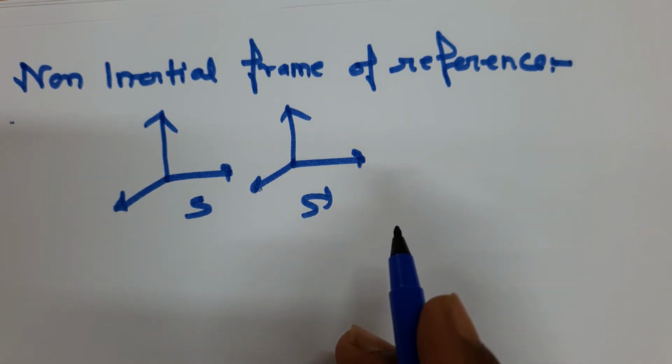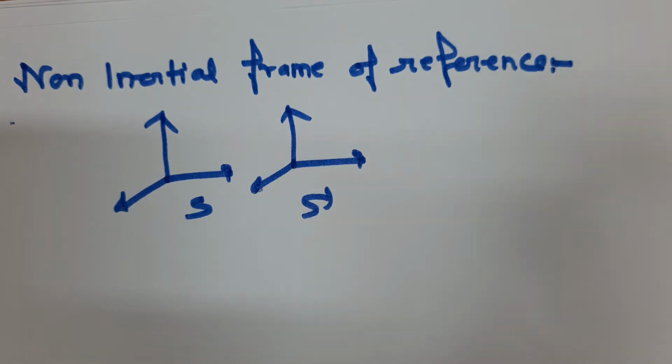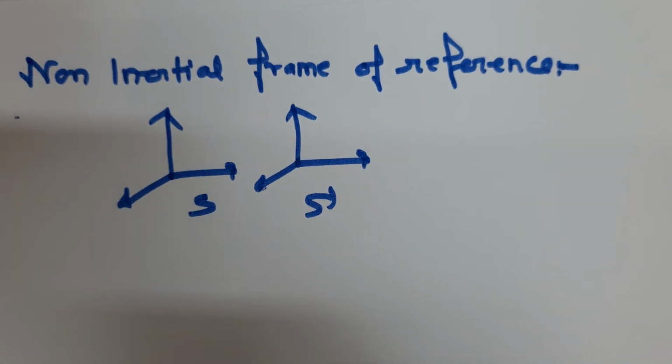The simplest example of a non-inertial frame of reference is a rotating frame of reference. So I think these topics are very clear to you: inertial frame of reference and non-inertial frame of reference.